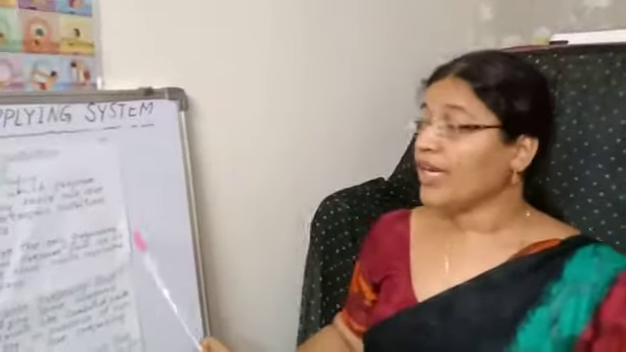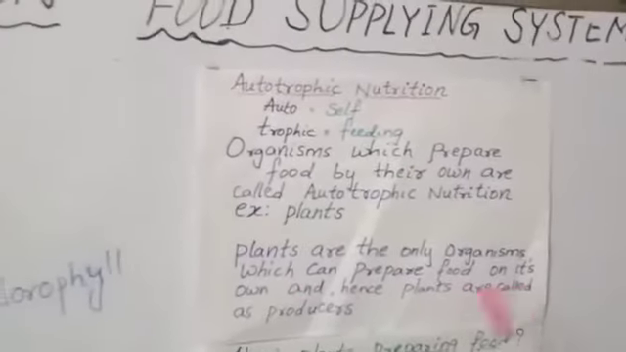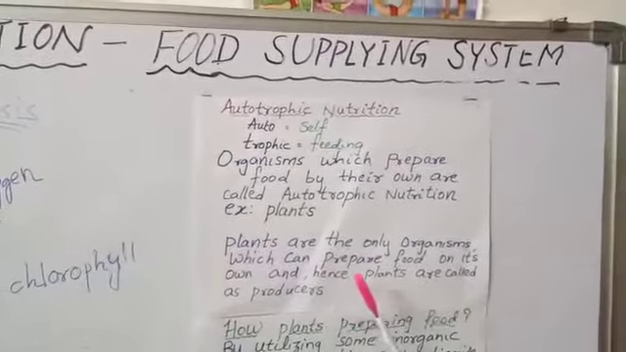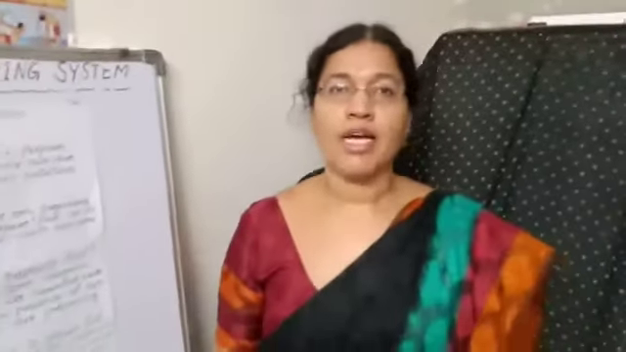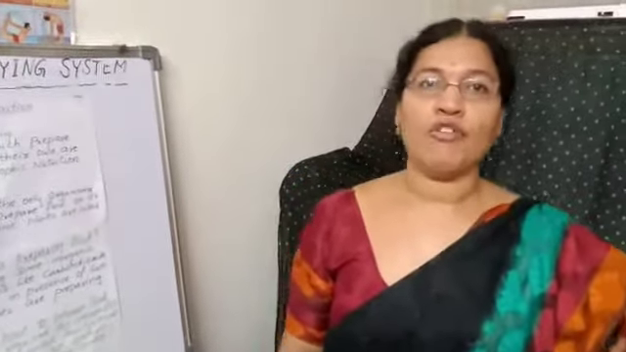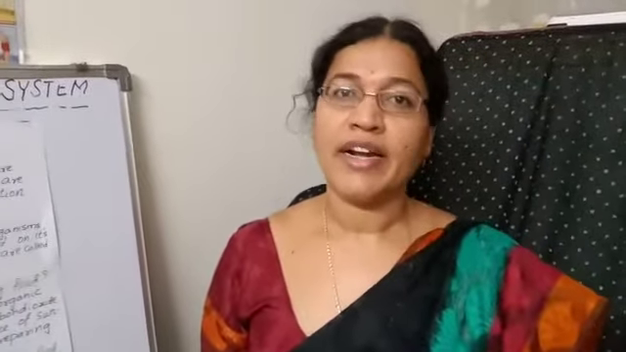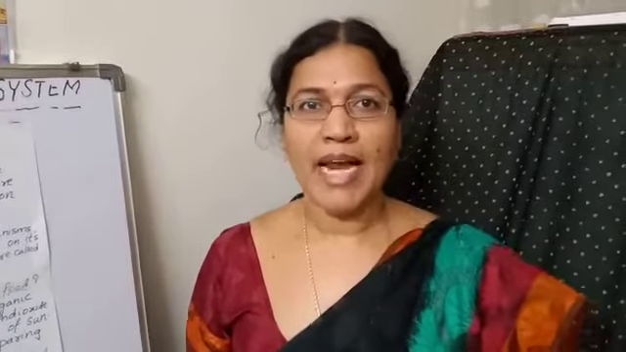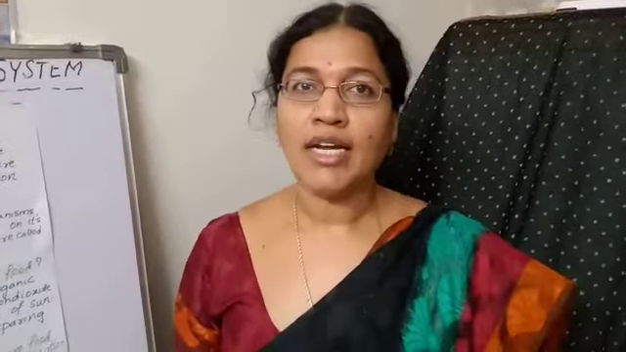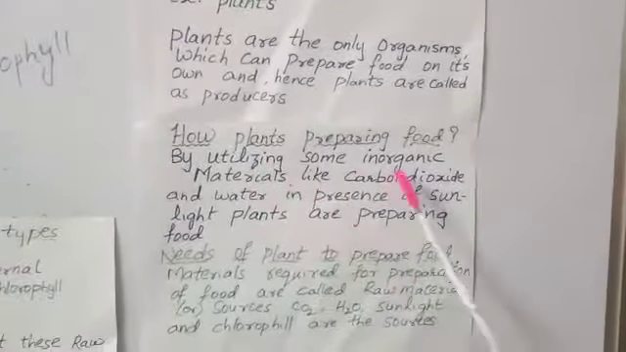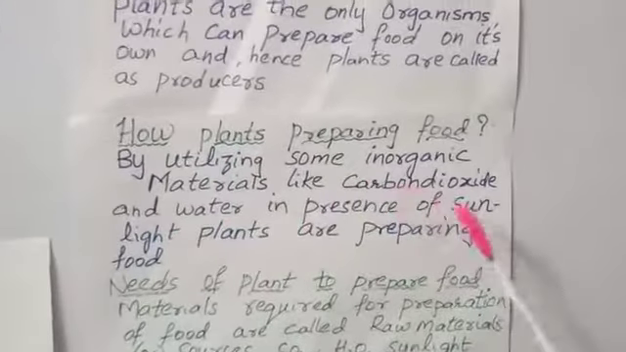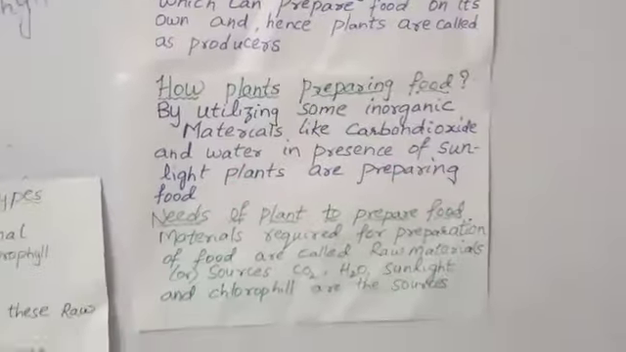Plants are the only organisms which can prepare food on their own, and hence plants are called producers. And children, do you know the plants only can prepare the food? The rest of the animals will depend upon plants for their food needs, directly or indirectly. That's why animals are called consumers. Let us see how plants are preparing food. By utilizing some inorganic materials like carbon dioxide and water in presence of sunlight, plants are preparing food.